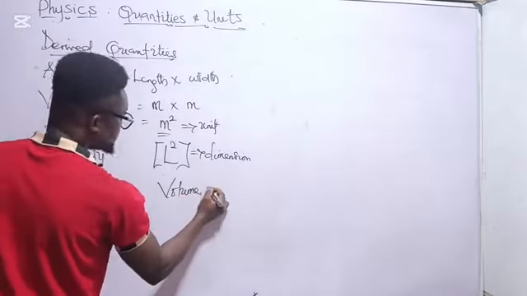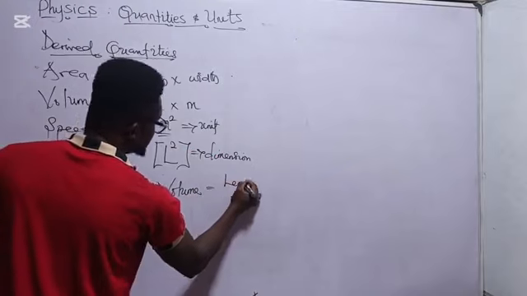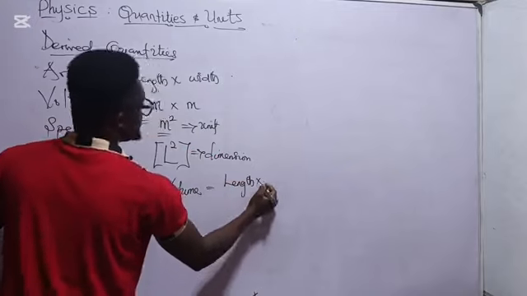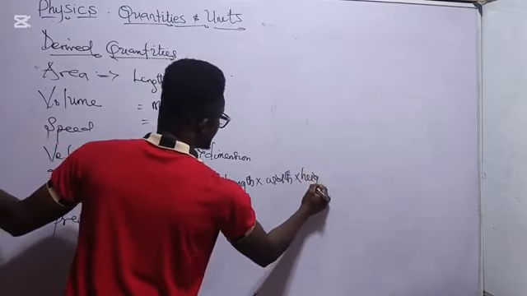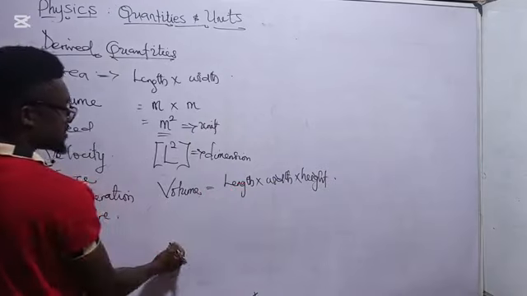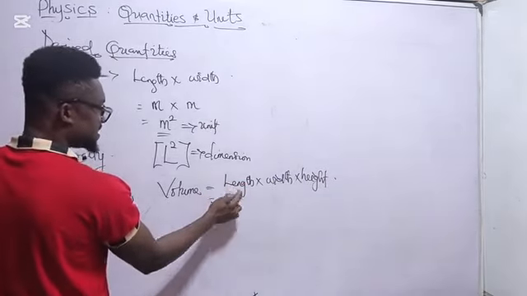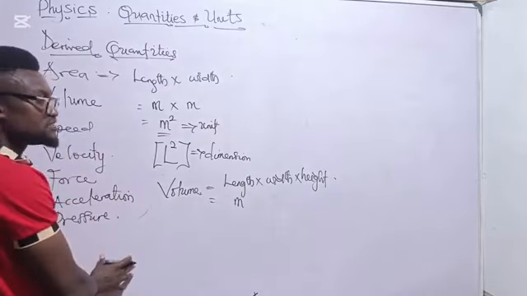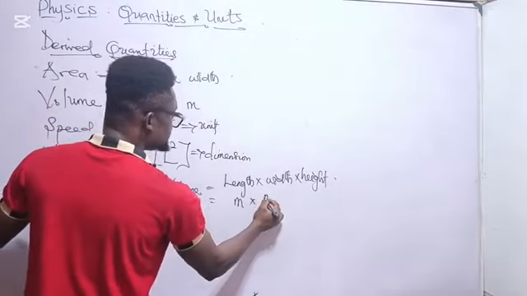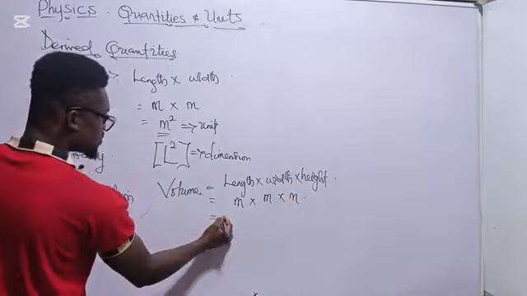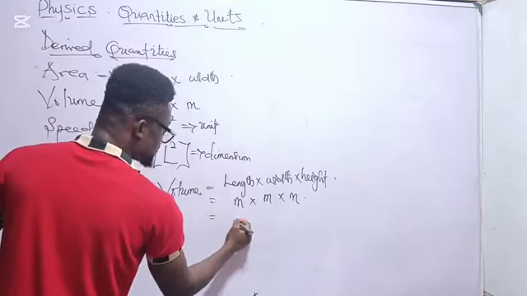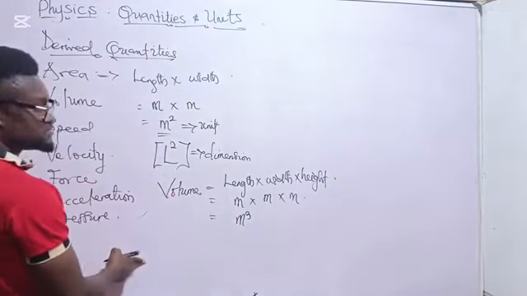Now let's also look into volume. Now volume is a product of length, width, and the height or breadth. Now, the unit of length is meter. The unit of width is also meter, and the unit of height is meter. Hence, we are getting the product as meter cube.